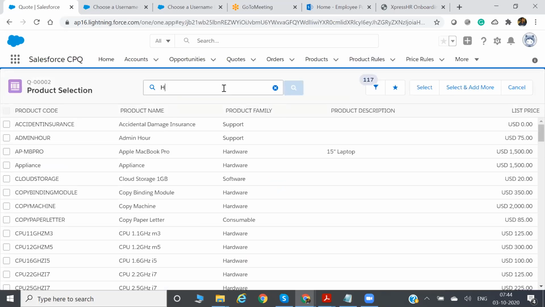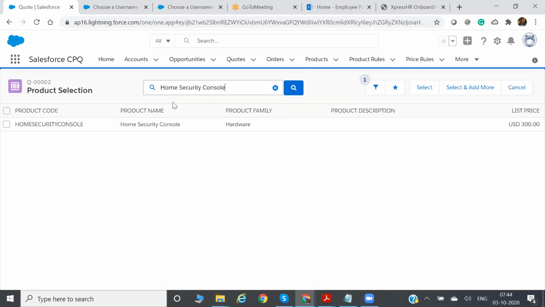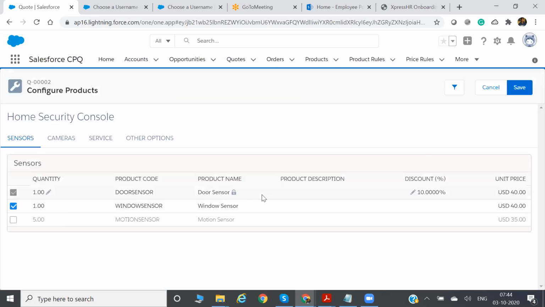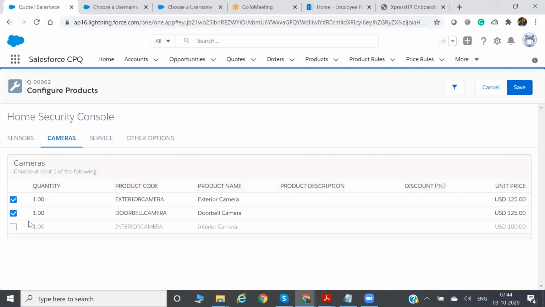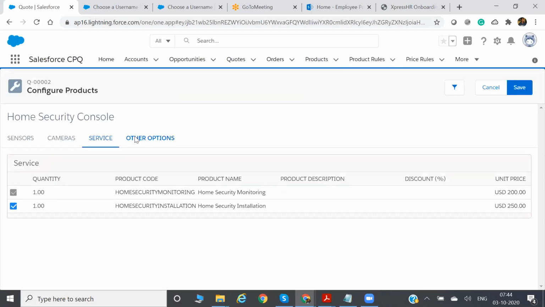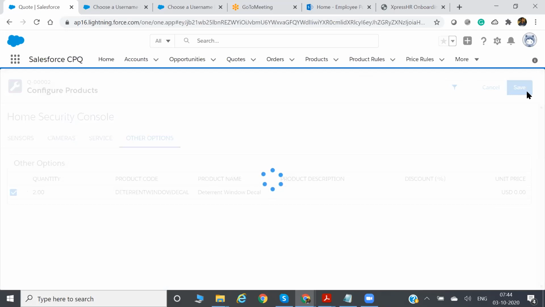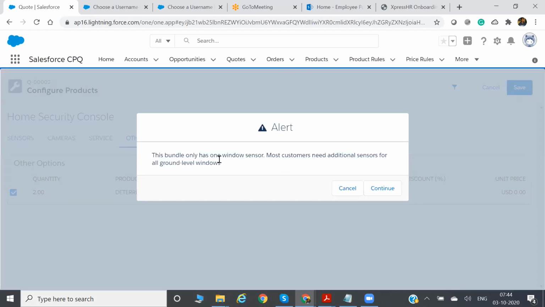The bundle name is Home Security Console. Select. I'm adding this product, Home Security Console. Okay, I will try to save this one. See, one alert message is coming.